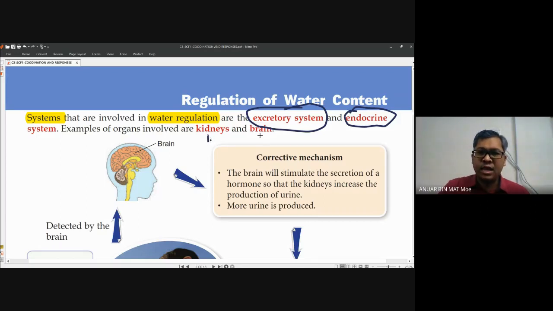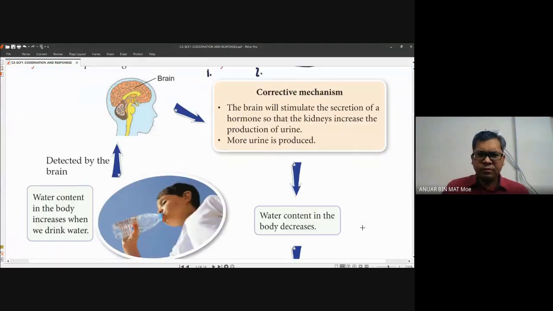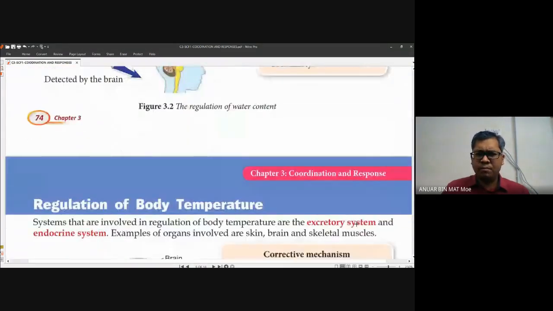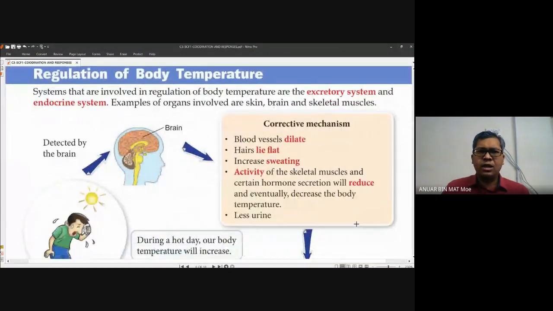Number one, kidney, and number two, brain. You must remember this. Yesterday I forgot to mention the system and the organs related to what we call homeostasis.